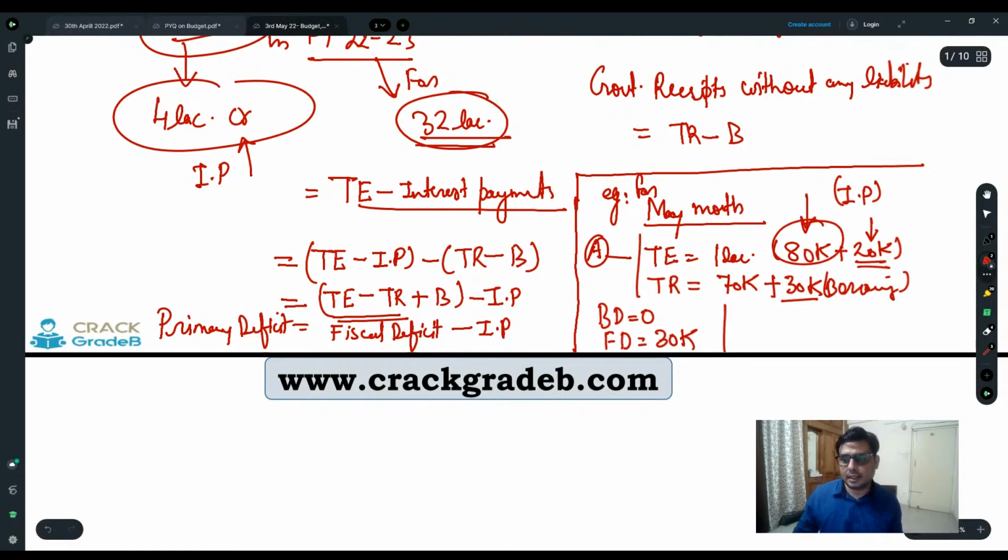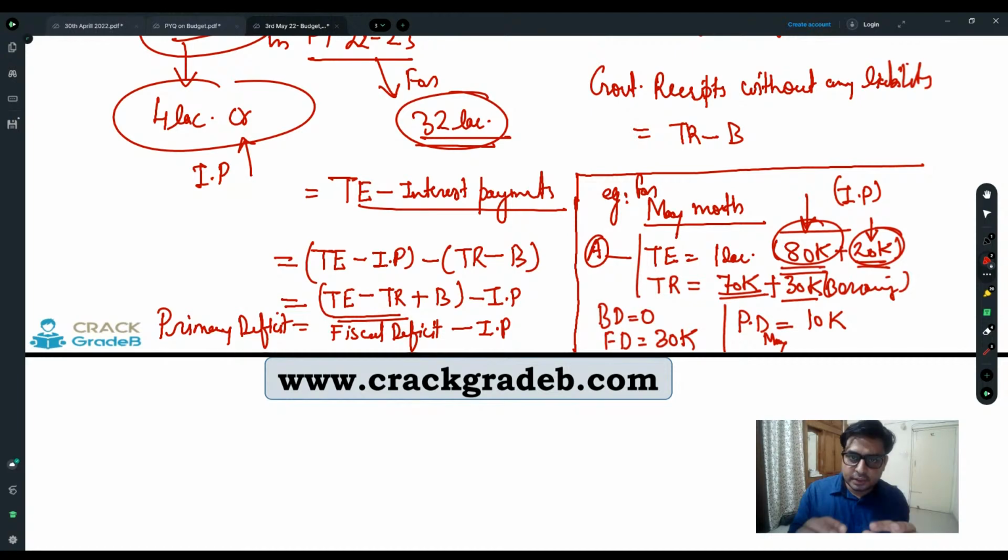He has to spend 1 lakh because he has a previous liability, that is a liability of previous months. For only the month of May, he has to spend 80,000, and he is earning 70,000. So his primary deficit for May is only 10K, 10,000.